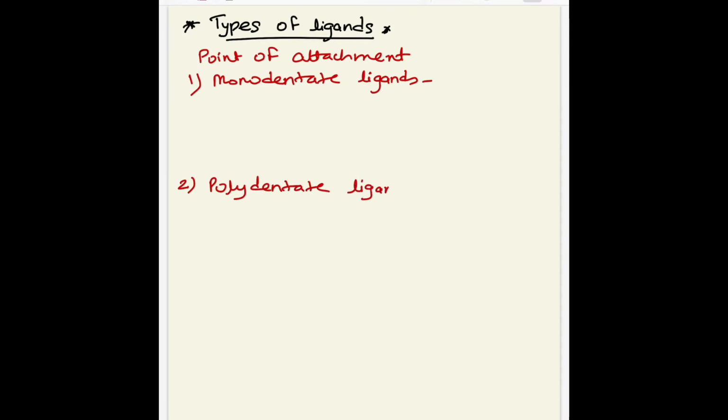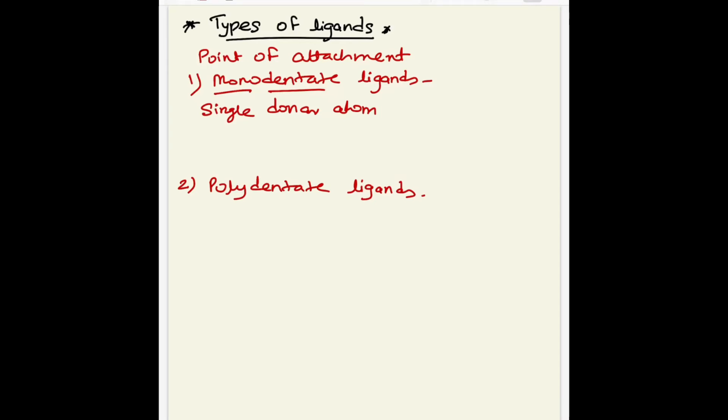Okay, monodentate ligands: mono means one, dent means a tooth or point of attachment. So monodentate ligands are ligands which have a single donor atom. They can donate one electron pair to the metal atom and form one coordinate bond.